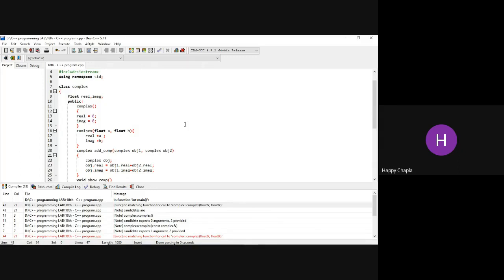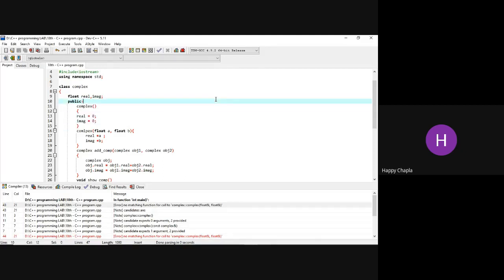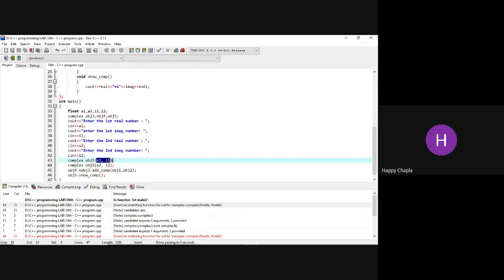So it says no matching function for call to this complex. In the default constructor, you are initializing with 0. And here in the 16th number line, you are copying that value to real.